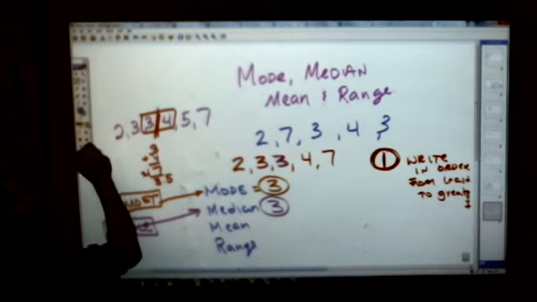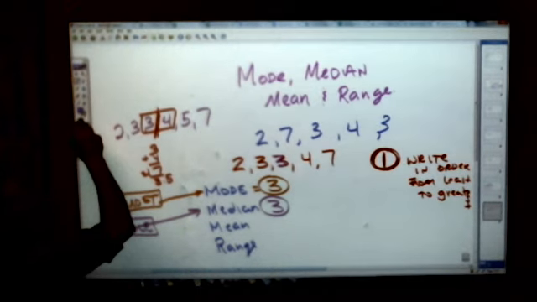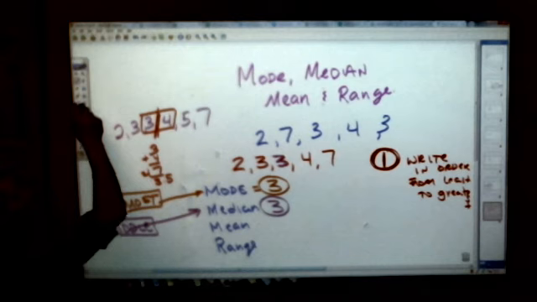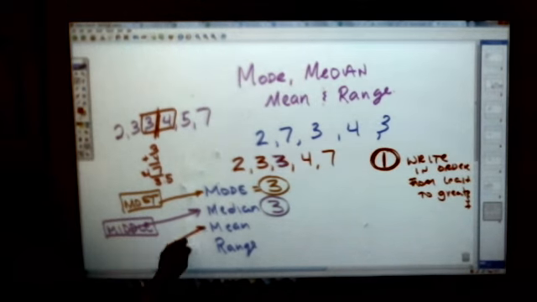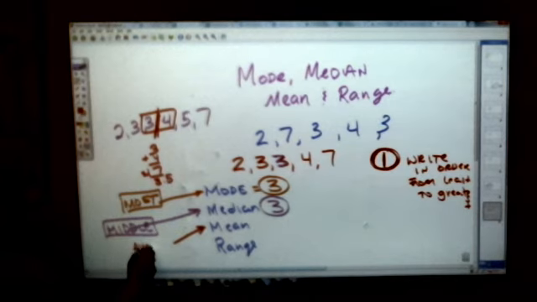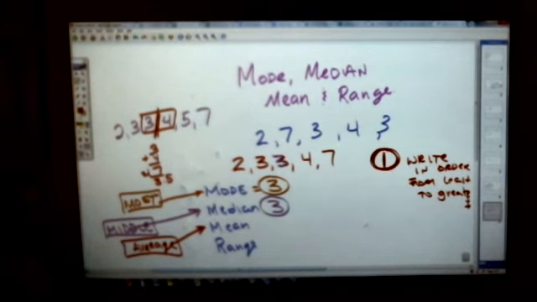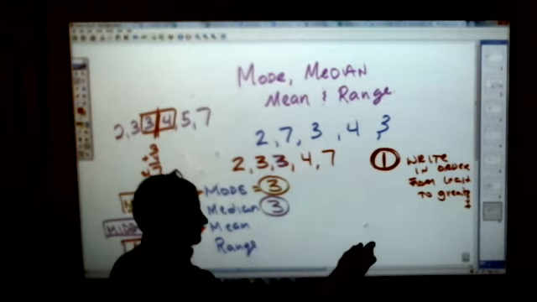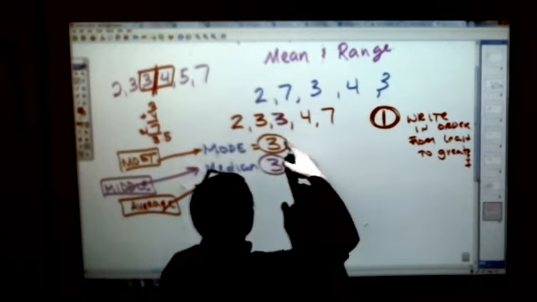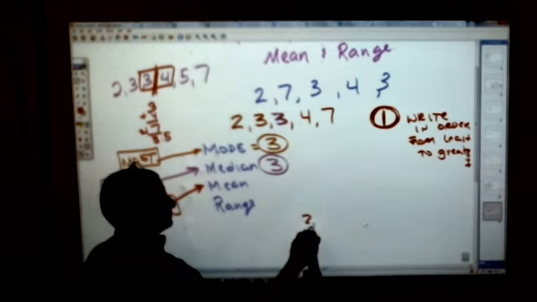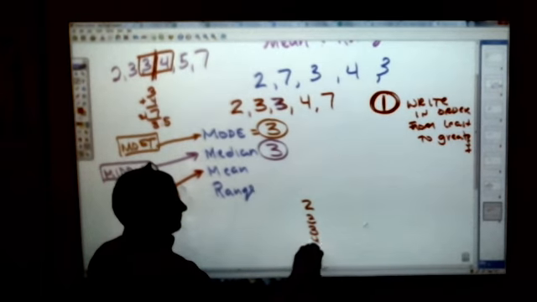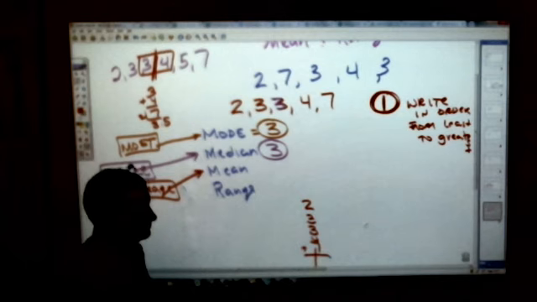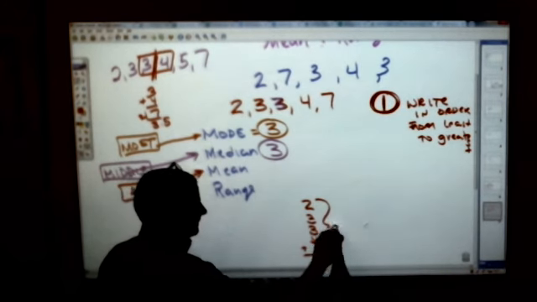And what then is the mean? Do you remember what the mean was? Mean is the average. The mean is the average of all those numbers. And some of you, when you find average, forget that you have to divide by how many numbers you added together. So here's my numbers there, I have to add 2 plus 3 plus 3 plus 4 plus 7. That was 5 numbers I added together.